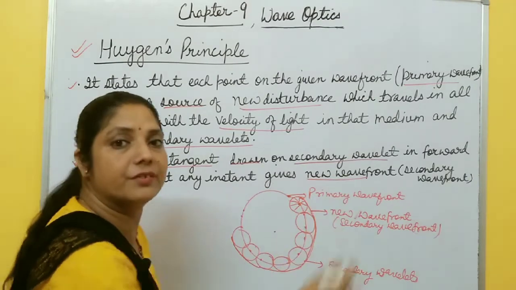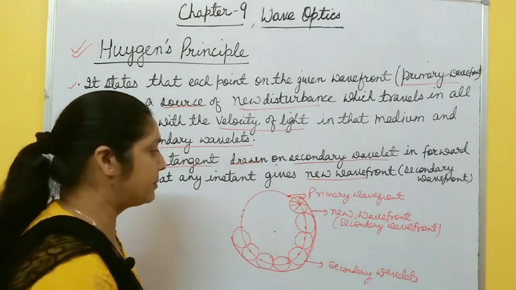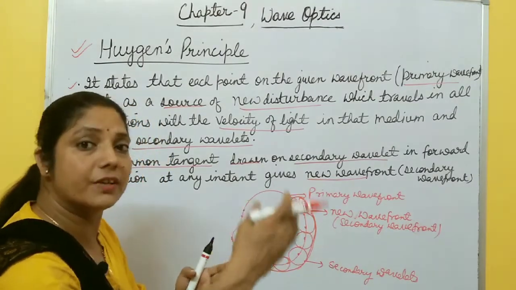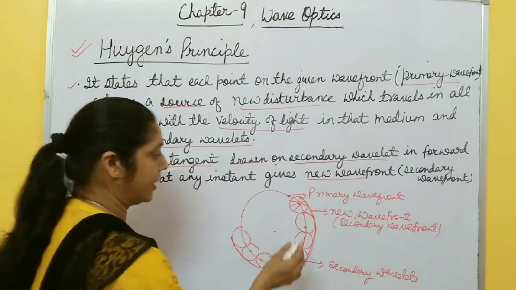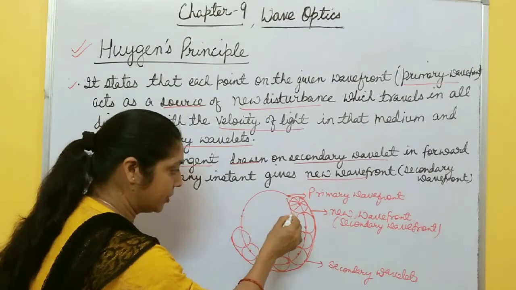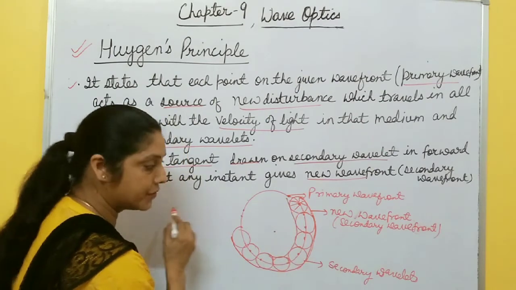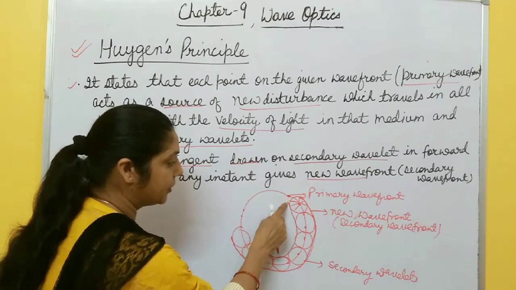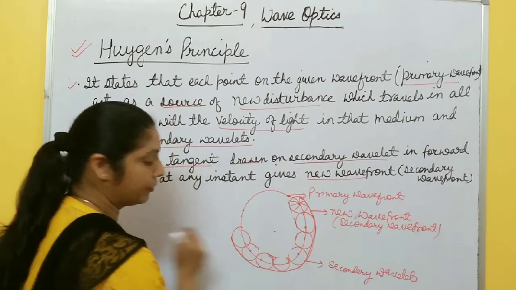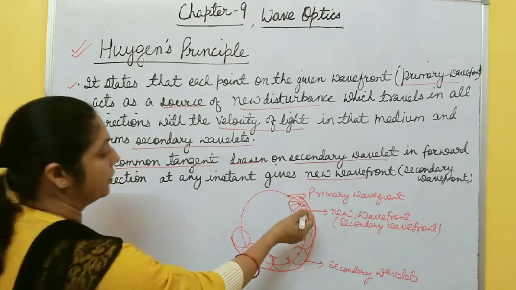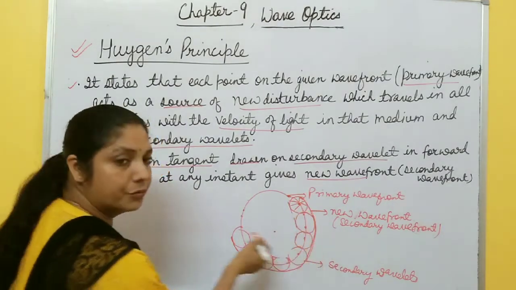Waves always travel in the forward direction. I will explain this one because energy always increases, intensity increases in the forward direction, not in the backward direction. Actually, in backward direction also wavefront is formed, but according to Huygens theory, we always take wavefront in the forward direction. So in this way we get this new wavefront.